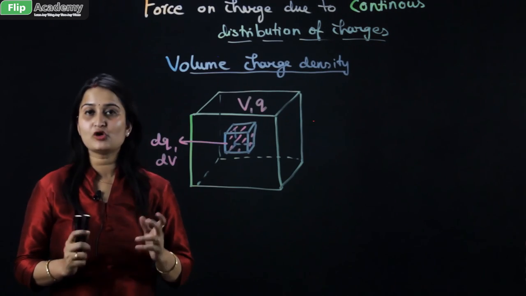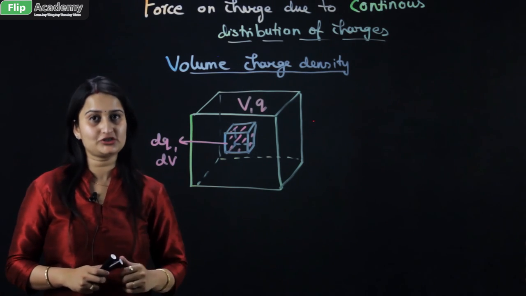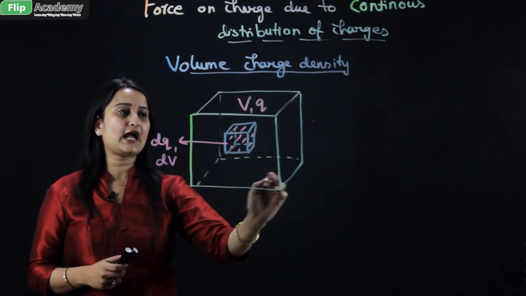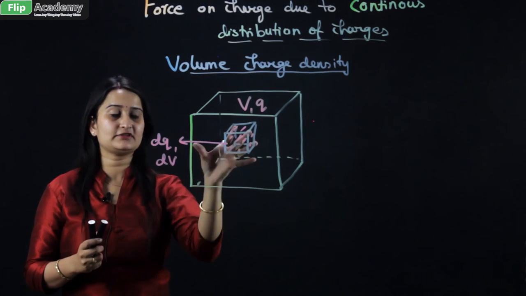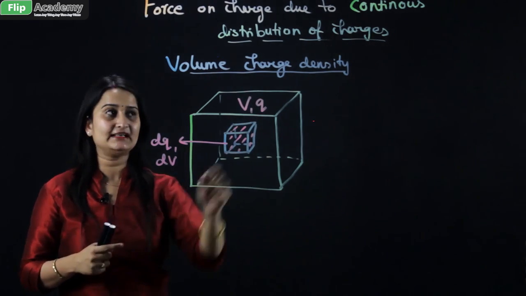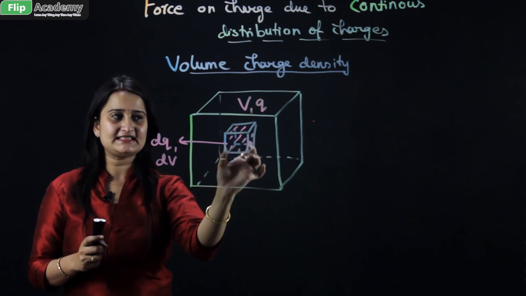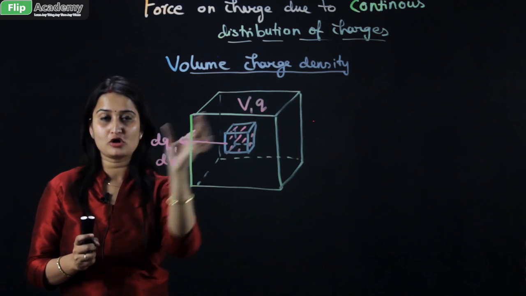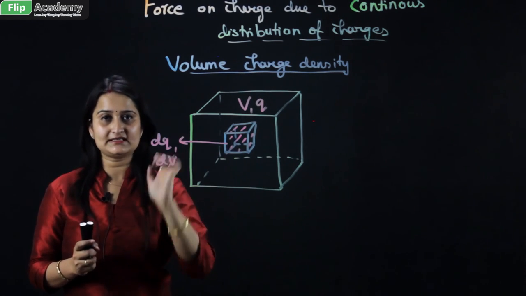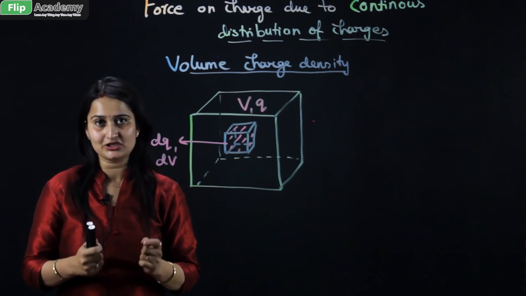Now the third is the volume charge density. In this condition you have to find the force at point q naught. In this case I have drawn a cuboid with a certain volume, capital V, and the whole charge which is distributed inside it is represented by q. Now a smaller part of the volume is taken like this. This is a smaller block of this volume, and the volume of this is dV, and the charge associated with this smaller part is dq.